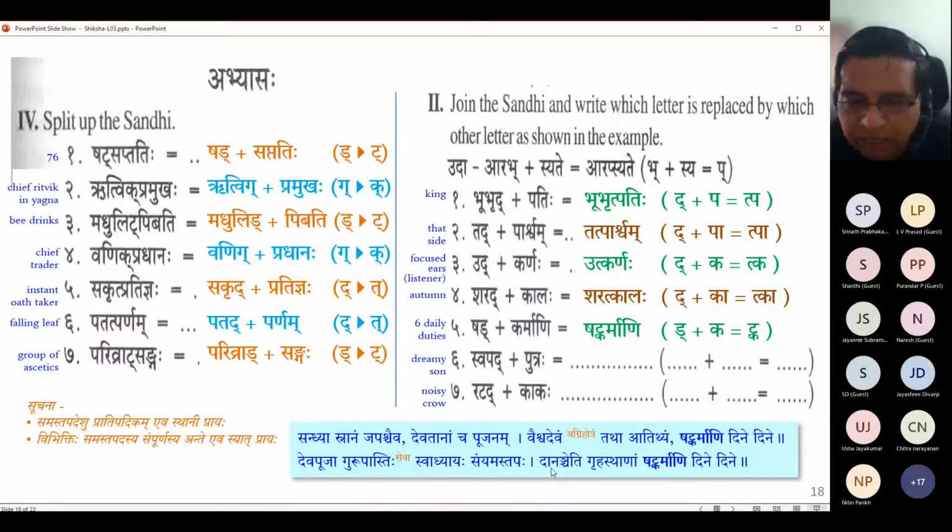Then danaha. That means giving dana kriya, doing dana kriya to the needy. Cha iti. So all these grihasthanam, those who are of the grihastha, those who are of the second ashrama in life, for them these are the 6 duties, daily duties, like that. Lovely list. Okay. All right.